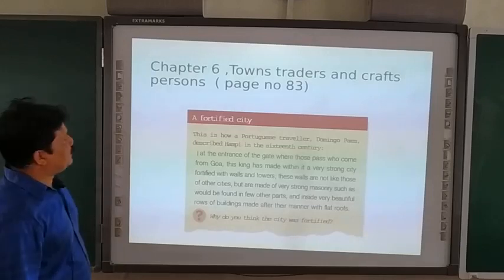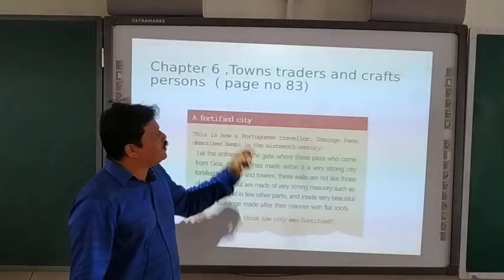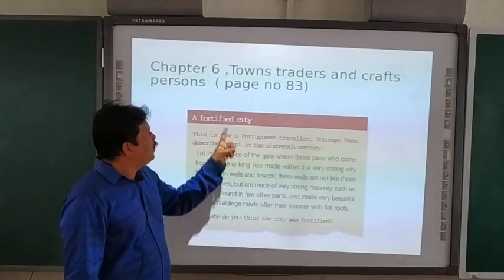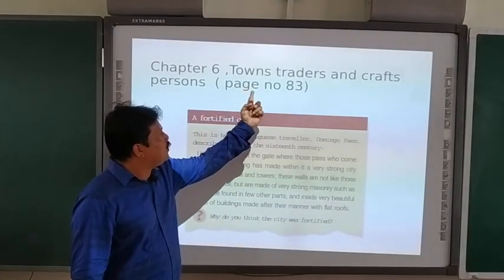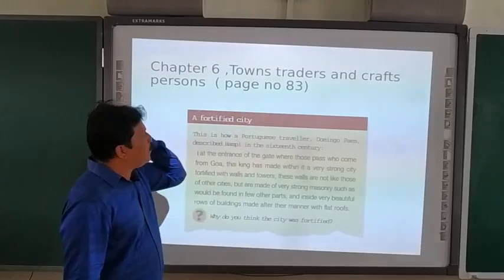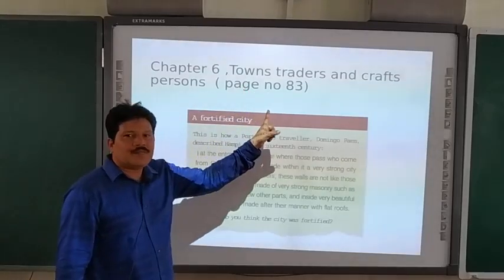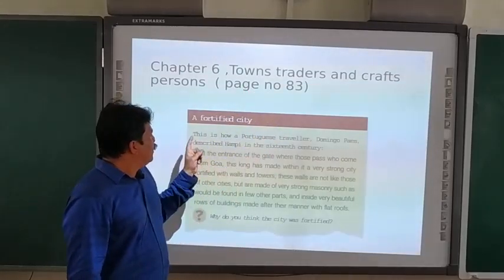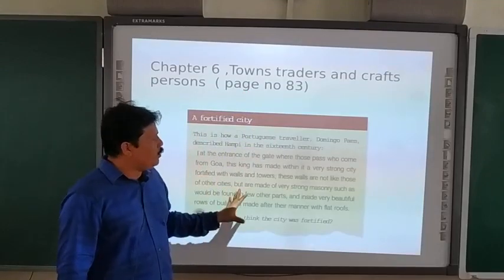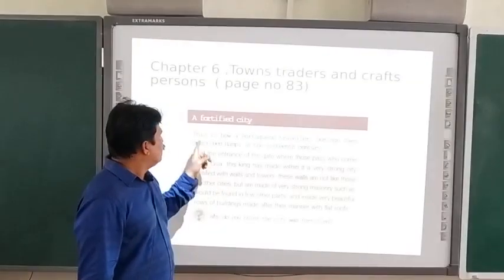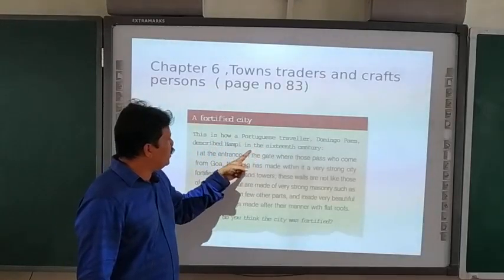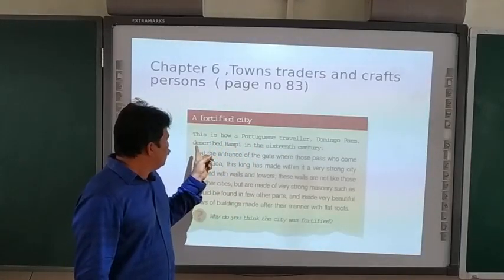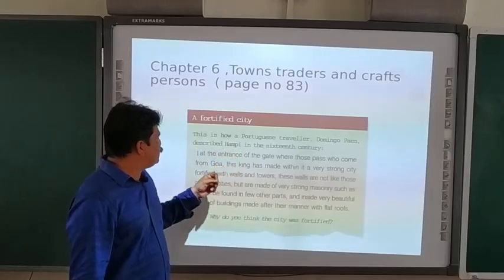Example is given. Now you see chapter number 6. The name of the chapter is Towns, Traders, Craftspersons. Page number 83. Now this is an image taken from the textbook. Fortified city. This is how a Portuguese traveler, Domingo Paes, described Hampi in the 16th century.